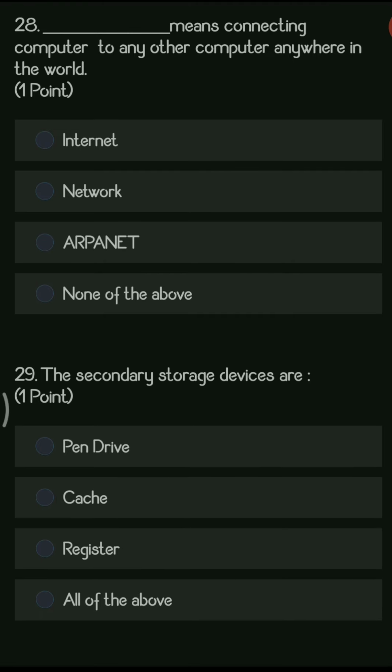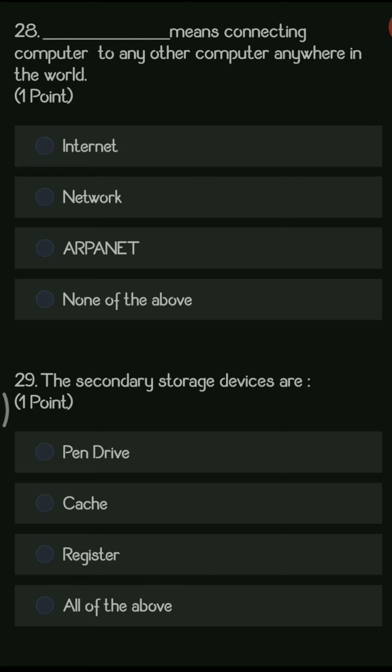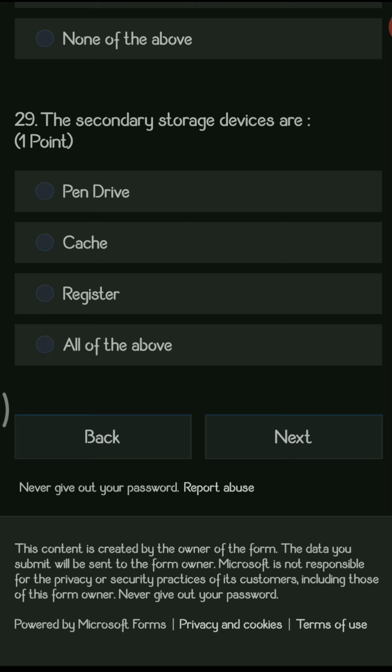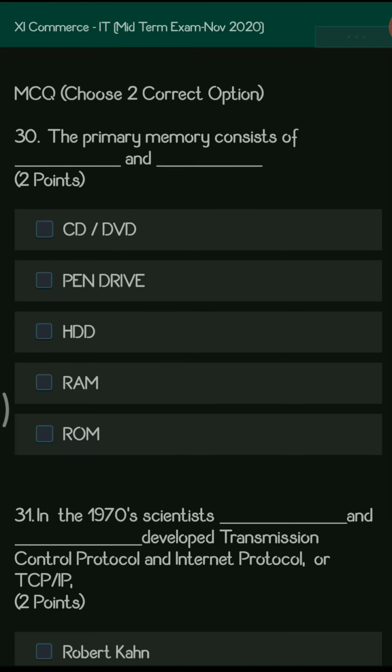Next question, dash means connecting a computer to any other computer anywhere in the world. So the answer here is internet. Internet is helping us to connect with each other anywhere in the world. Next question, the secondary devices are, so you have the options like register, cache, pen drive and all the above. So pen drive is the secondary device.